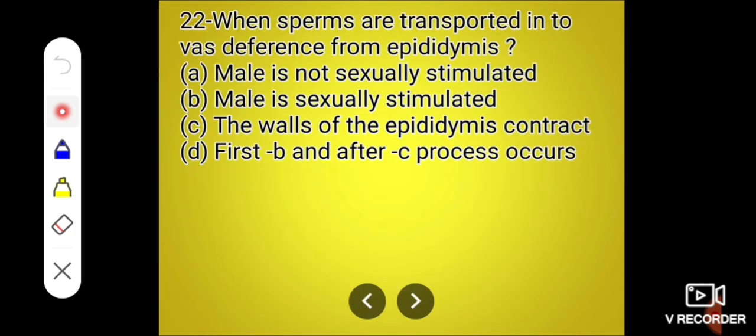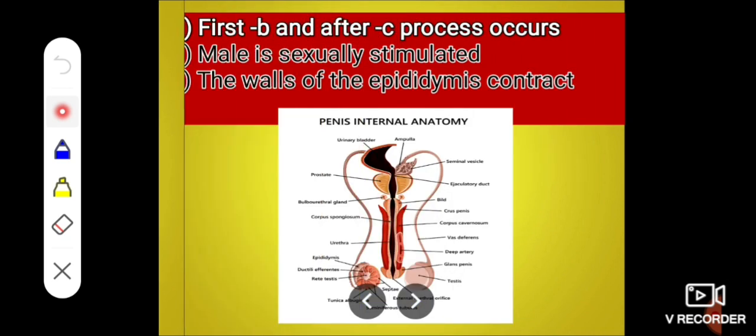Next, when sperms are transported into the vas deferens from the epididymis: first, the male is not sexually stimulated. Second, the male is sexually stimulated. Third, the wall of the epididymis contracts. D, first B and after C process occur. And the correct answer is first B and after C process occur.